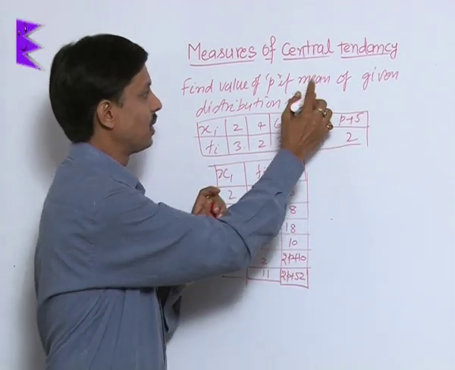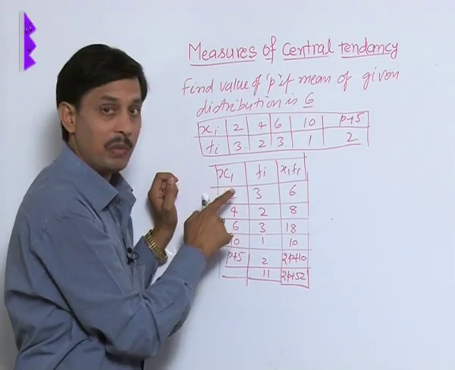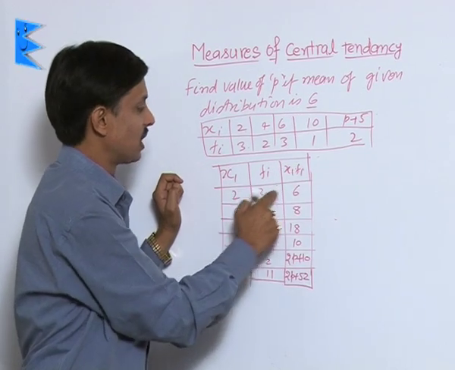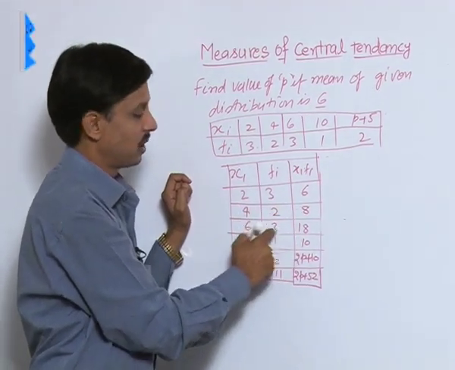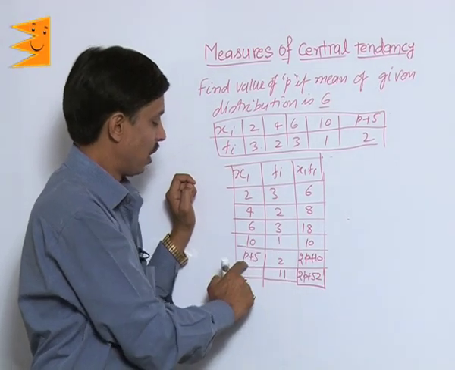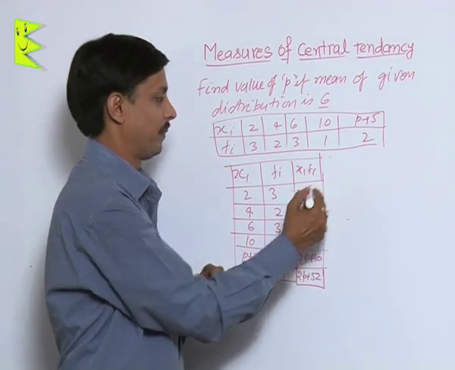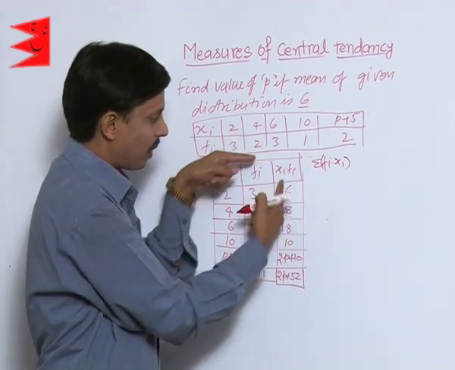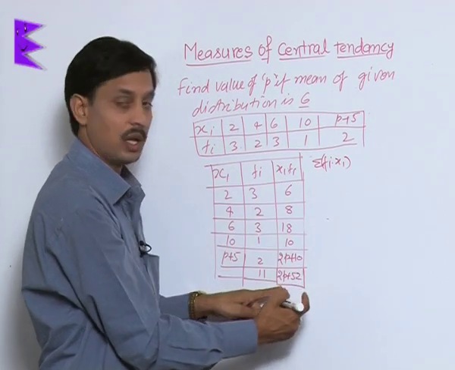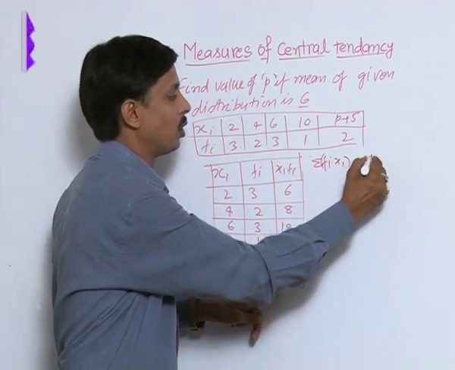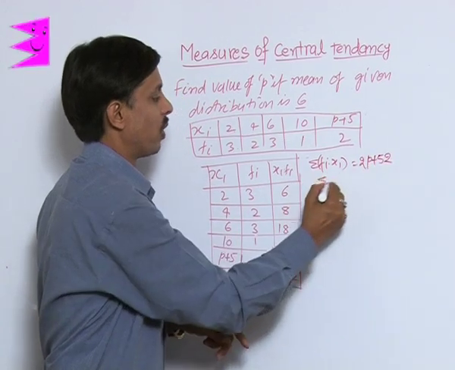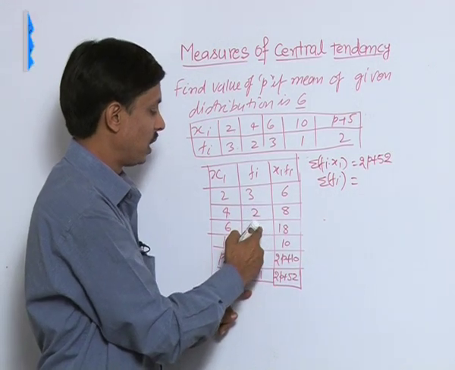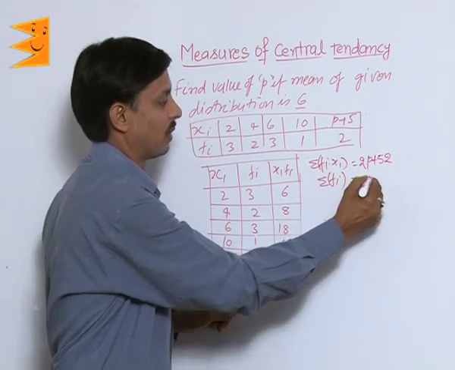The mean of this table is what? 6. So I have made here xi, fi, then their product. 2 times 3 is 6, 4 times 2 is 8, 6 times 3 is 18, 10 times 1 is 10, p plus 5 into 2 is 2p plus 10. Here sigma fi into xi, the sum of the product of observation and frequency, comes out to be 2p plus 52. What is sigma fi? Sum of frequencies: 3 plus 2 is 5, plus 3 is 8, plus 1 is 9, plus 2 is 11.